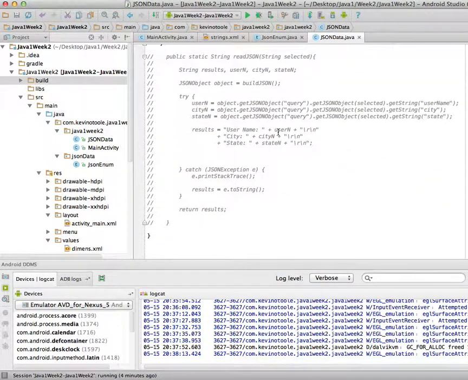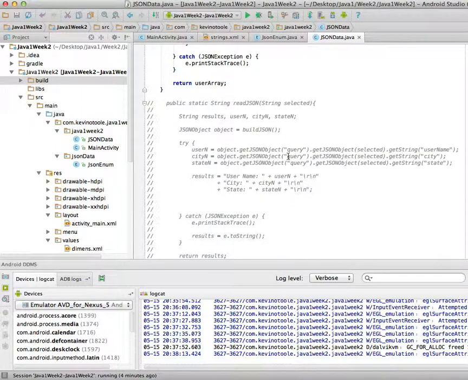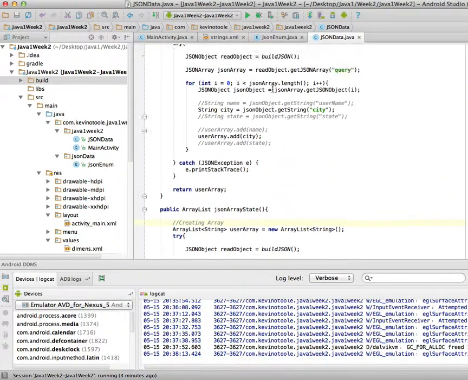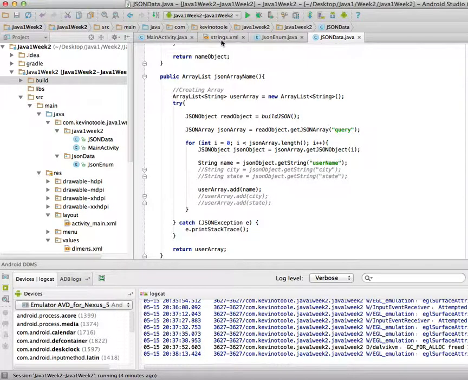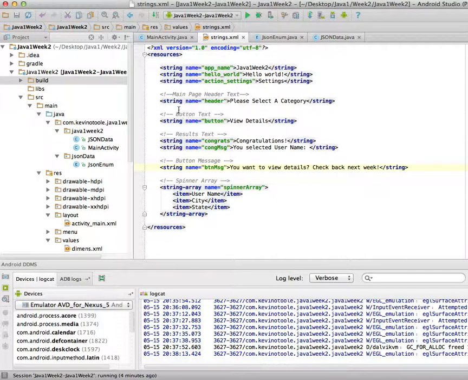I was working with the JSON object in the beginning, but I was having trouble getting what I wanted to populate, and I'm sure it has something to do with parsing the JSON, which I just didn't have time to try to learn on my own. So I decided to just stick with the JSON arrays. Here I have my strings set up. This is my header string, my button text string, the results of clicking on a list item, the button message if they click on the button, and here is my array for my spinner.